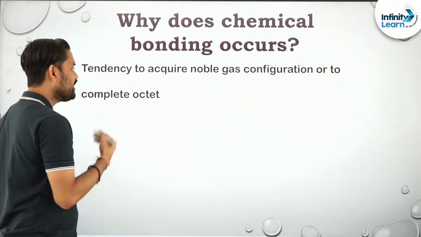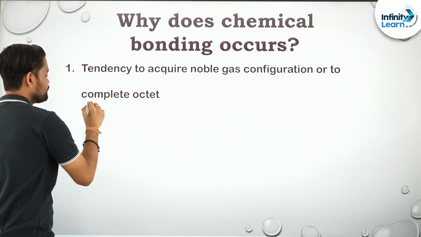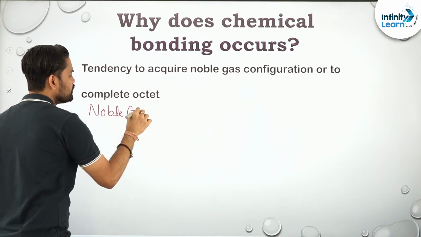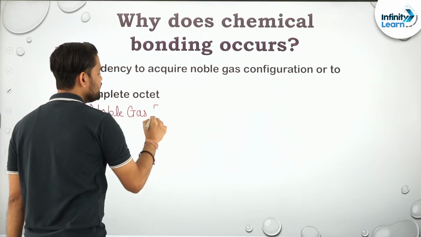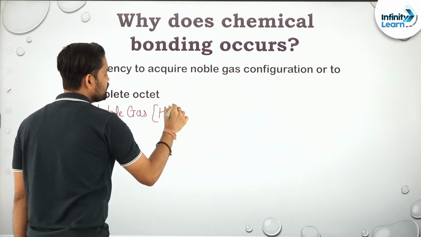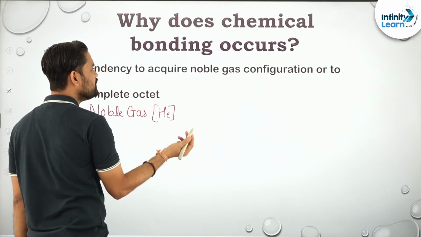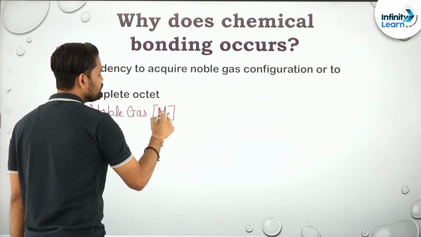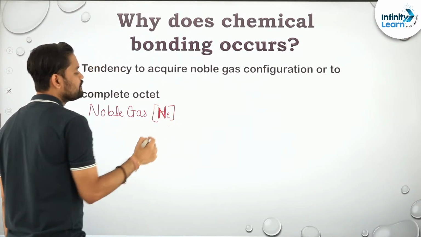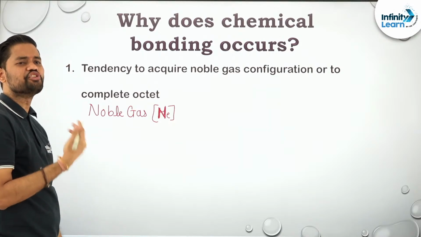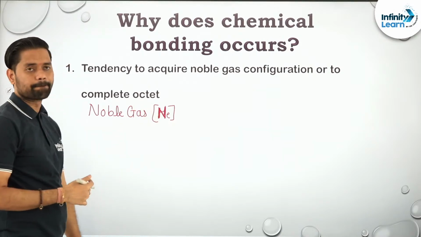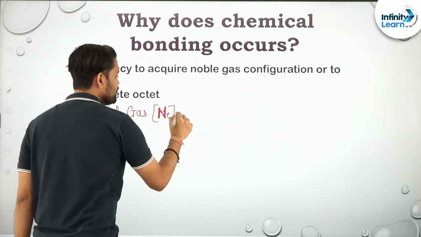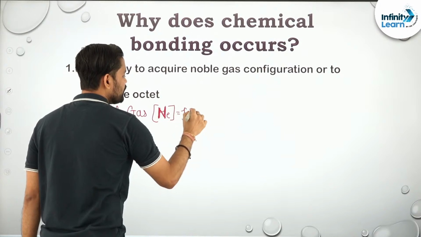Why? Basically, if I talk about noble gases, for an example, let us take helium. Let's not take helium because helium will complete a duplet. I am not saying helium is not a noble gas, but it has a duplet. So let us take neon, which can be applicable to most of the elements. Neon's atomic number is 10.